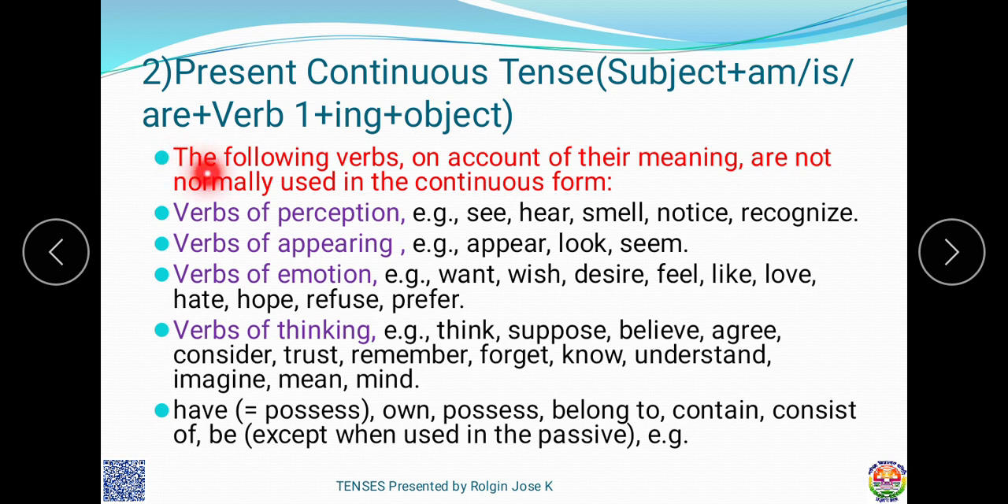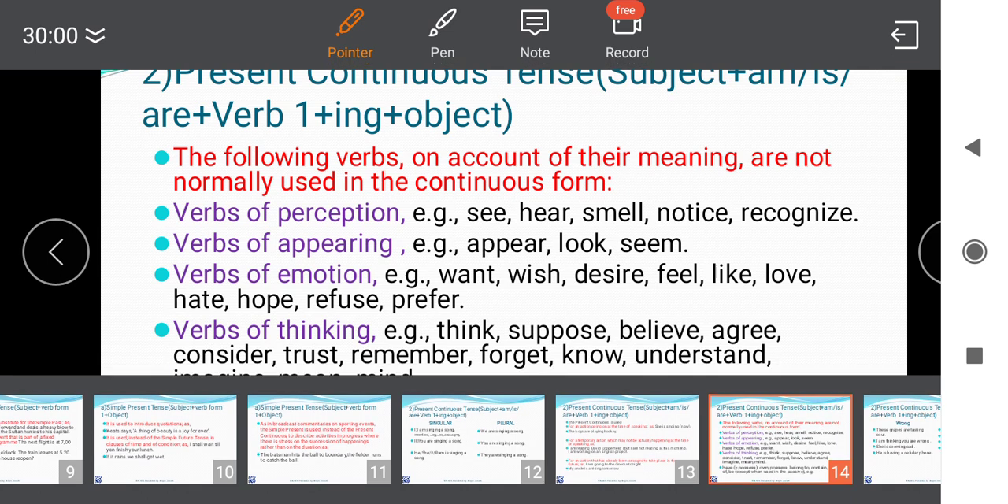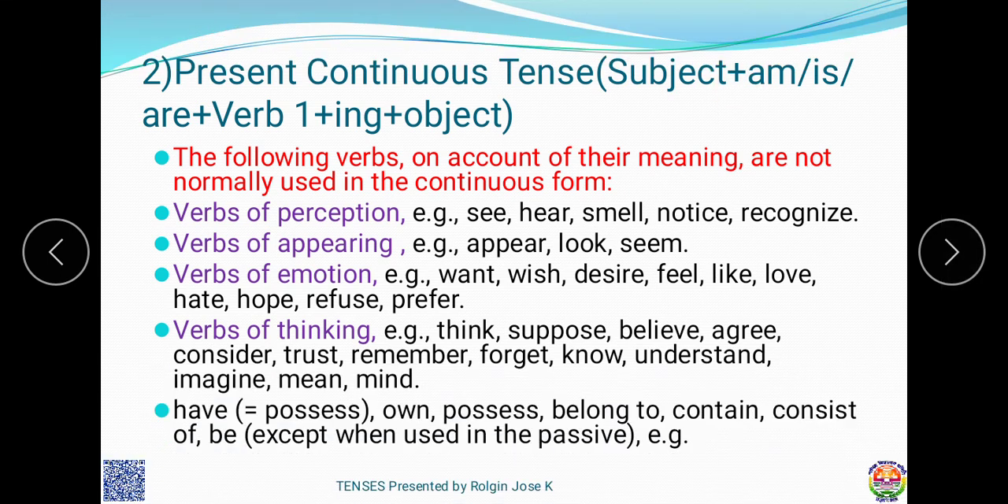These are the verbs on account of their meaning, are not normally used in continuous form. Because of their meaning, we can't use them in continuous form. I think anyone has seen in a movie about love, someone says "I love you," but the hero will not say, because it is continuous tense, "I am loving you." It is false.